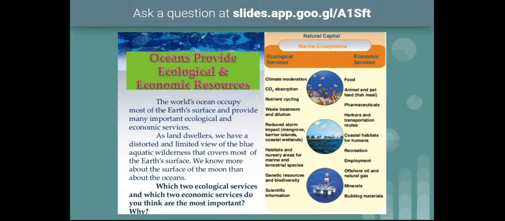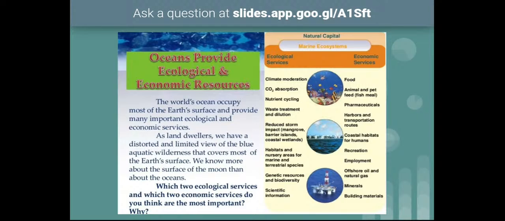All these physical structures reduce the storm effects on the inlands. They also provide habitats and nursery areas for a lot of different types of marine species, and also some terrestrial animals.